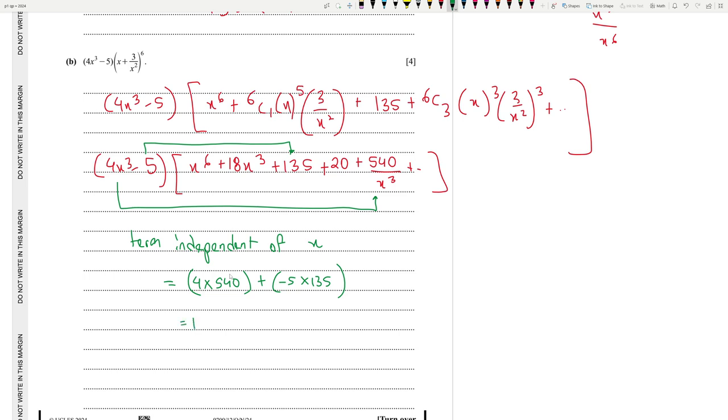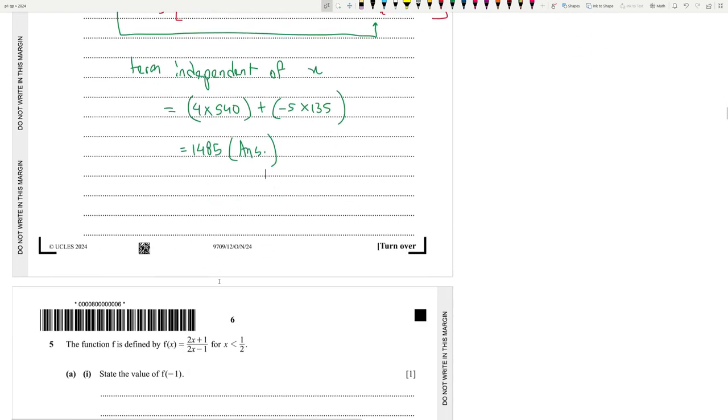1485. That is 1485. Awesome. That is the correct answer. Just check the mark scheme. Okay, moving on to question 5.